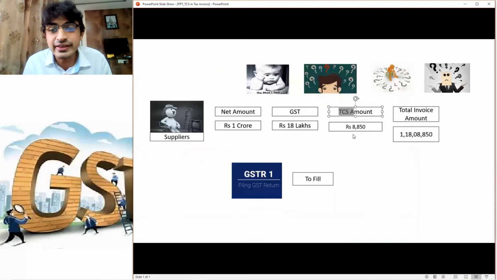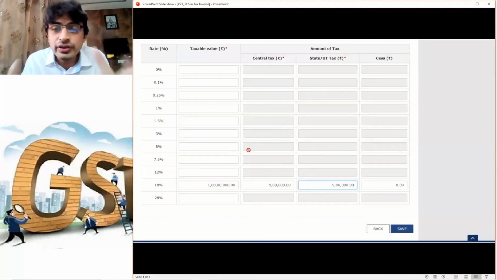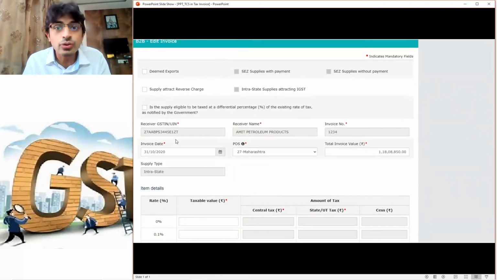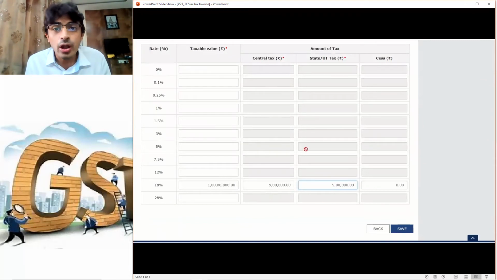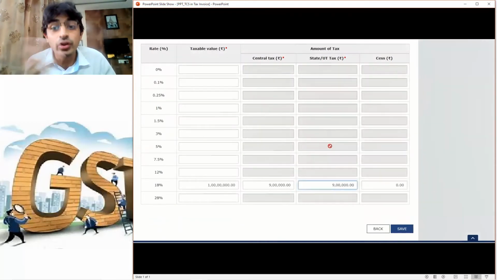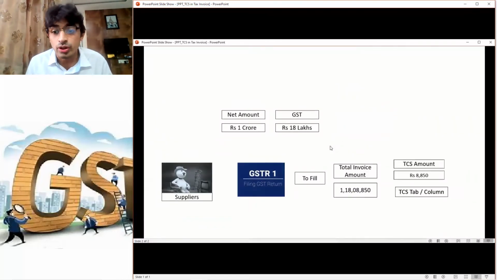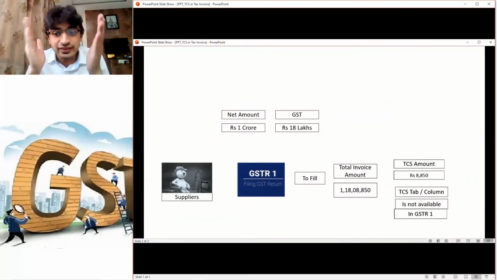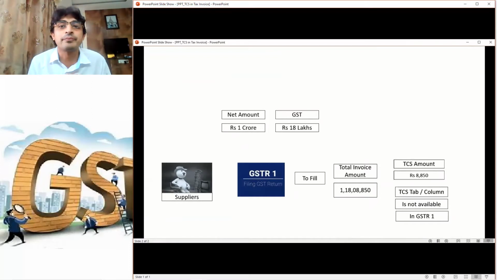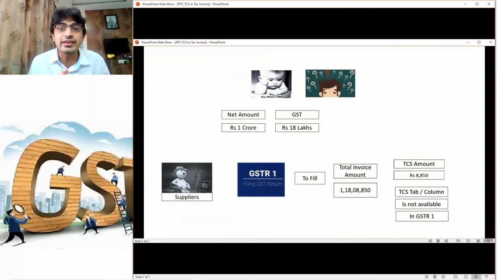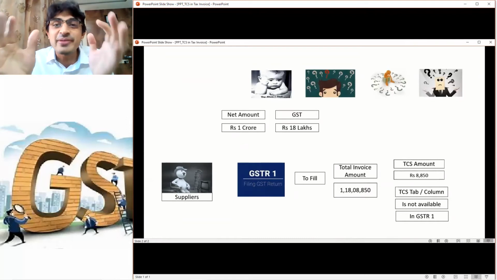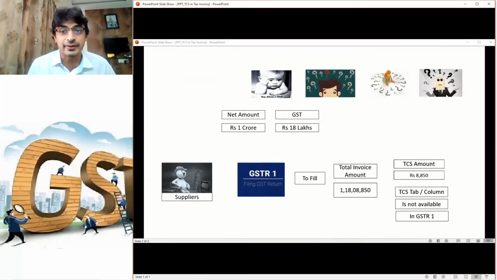Now, for this TCS of 8,850, there is no separate tab, no separate row, no separate column. Where will I write TCS? It will show a mismatch, a difference to the extent of 8,850. There is no separate column. This is the confusion going on. So where to write the TCS? This is the query all the business organizations are asking.